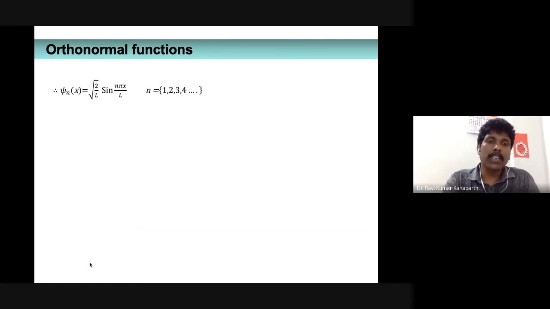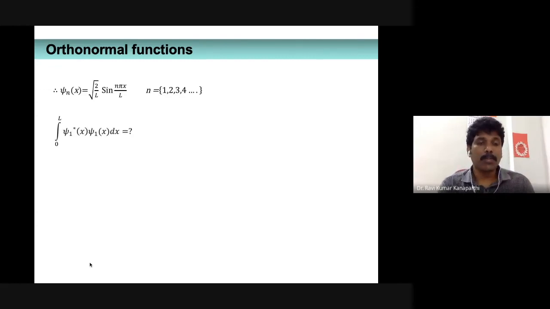Another topic which I would like to discuss is orthonormal functions. This is the wave function of a particle confined to a one-dimensional box: psi n of x is equal to square root of 2 by L sine n pi x by L, where n runs from 1 to infinity. Now suppose I evaluate the probability of a particle confined to a one-dimensional box by taking the first wave function, that is the ground state wave function.